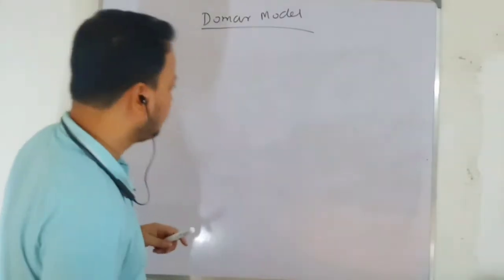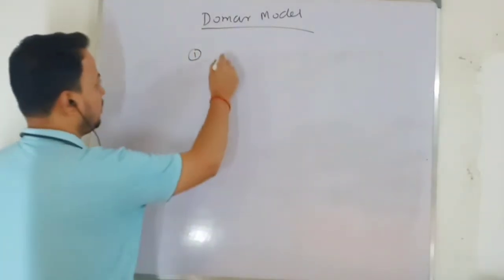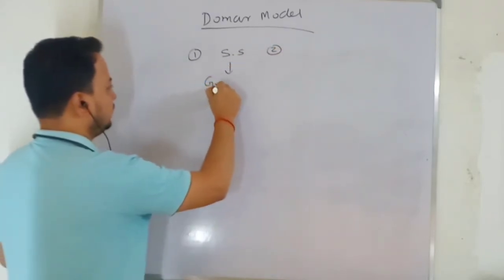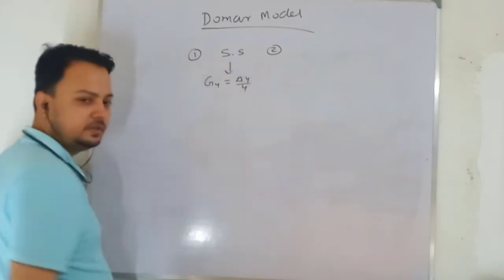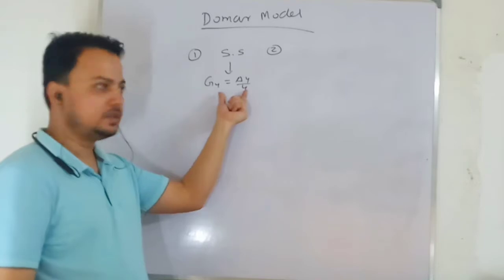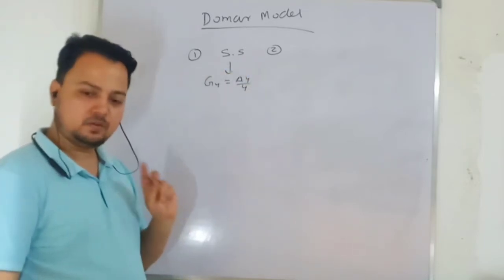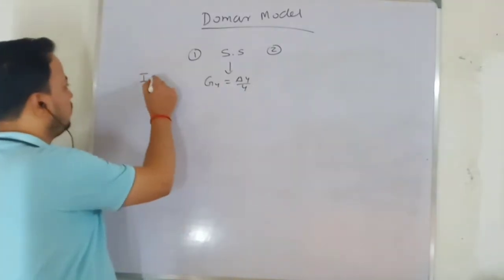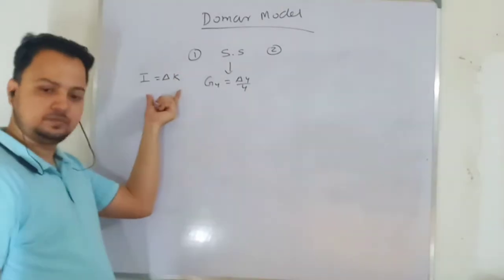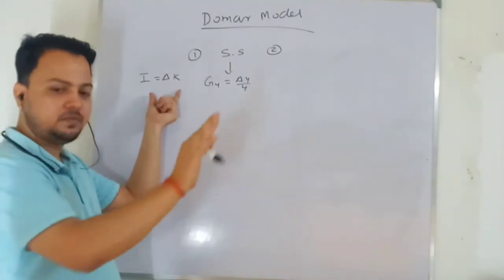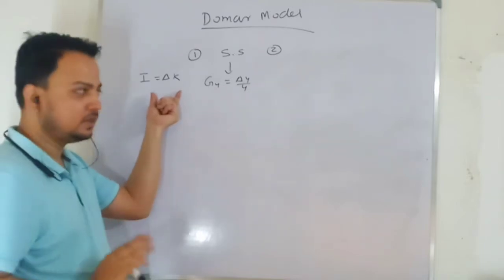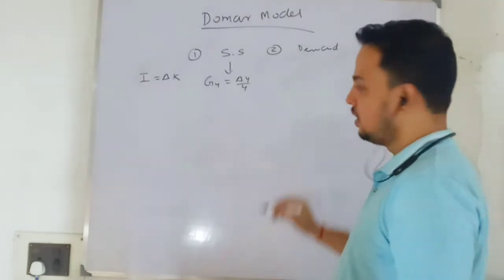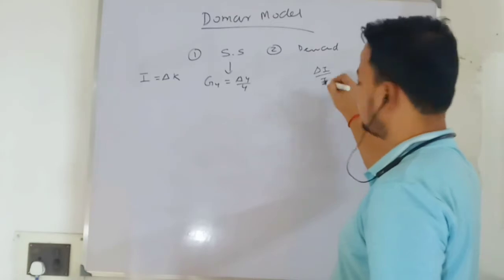So what am I going to do? First, I am going to talk about the supply side. Then I am going to determine the growth rate, delta Y by Y, from the supply side, and look at what factors this supply side growth rate depends on. Remember, when we are talking about the supply side, we are appealing to the aspect of investment adding to productive capacity, the long term aspect, when the productive capacity will come up tomorrow or in the next period.